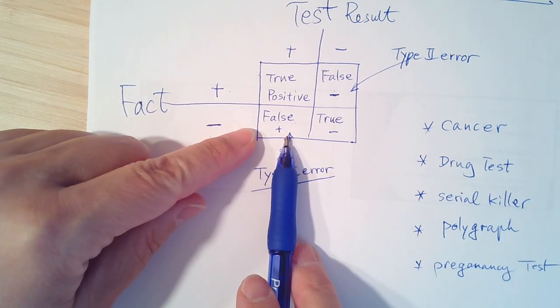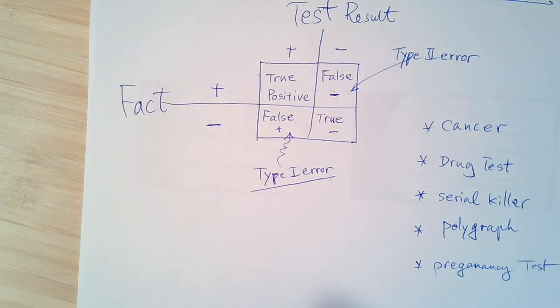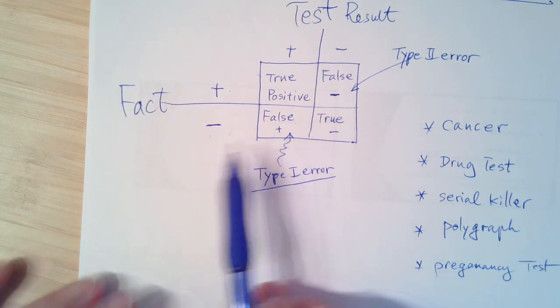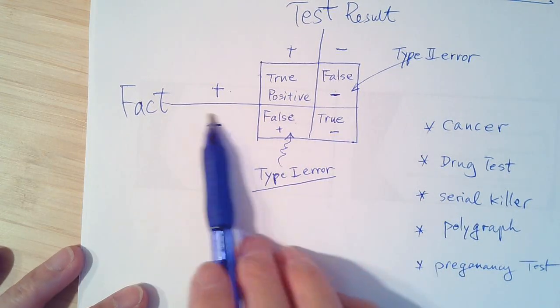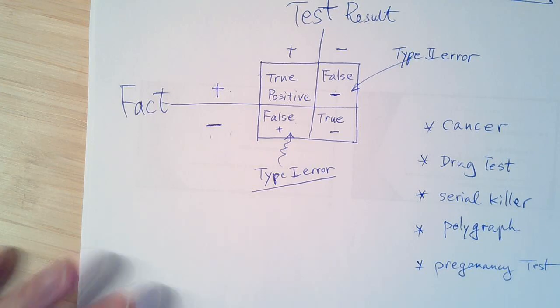Think about your brother being pregnant. If your brother is pregnant, that's a false positive. That's a type 1 error. If you can remember that, then that'll be good. Or you think your boyfriend is pregnant. I don't know, just take whatever guy, someone who we think cannot be pregnant, but the test result shows that he's pregnant. That's a type 1 error. So that's an easy way. I think that's an easy way to remember this. I hope that will help.